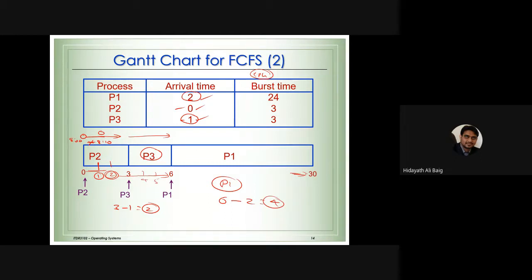So that is the logical formula. That's why we don't count the time when the system has started. We count when the process has arrived in the system. Always remember one easy point for all the algorithms: always subtract arrival time, because we don't want to count that time. That's one point you can keep in your mind.